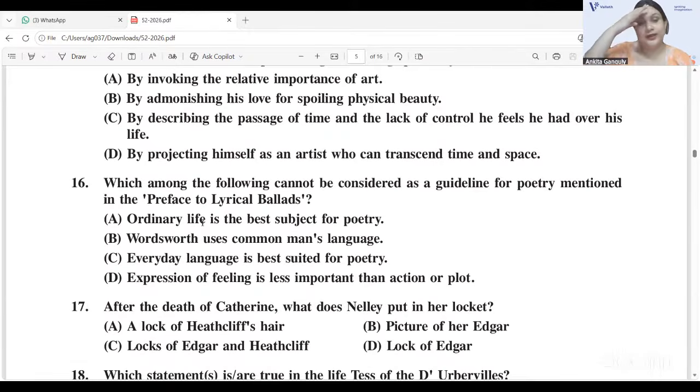Next, which among the following cannot be considered as a guideline for poetry mentioned in the preface to Lyrical Ballads? 16D. Expression of feeling is less important than action or plot. Never. Romanticism would never say feeling is less important. So, which among the following cannot be considered? This D, because a romantic like Wordsworth would never say feeling is less important. So, 16D.